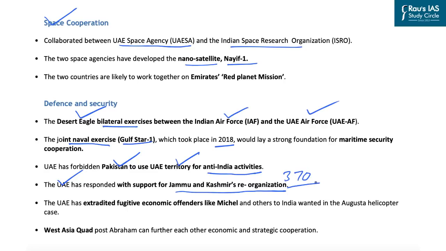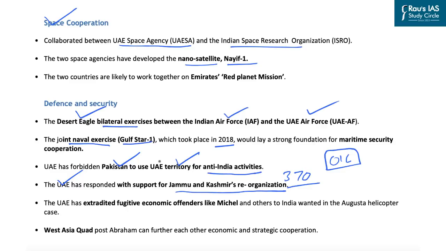You might be aware that the UAE is a member of the Organization of Islamic Countries, which keeps bringing up the Kashmir issue from time to time. And that is why such a response by the UAE, especially after the abrogation of Article 370, is a positive sign for India-UAE relations.